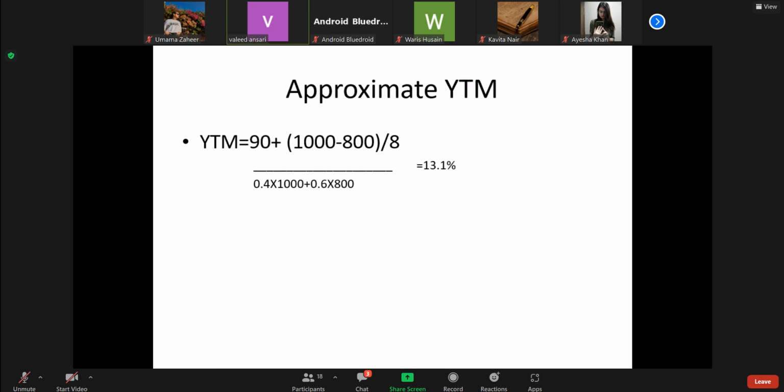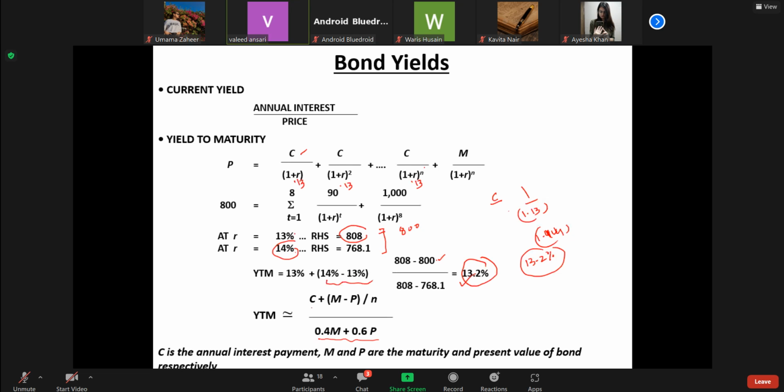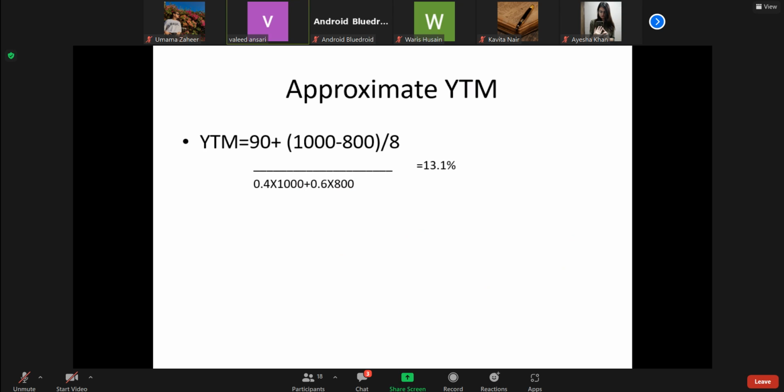For instance, if we bring this formula here, the formula is: the coupon rate plus the maturity value minus the present value, divided by n, over 0.4 into the maturity value of security plus 0.6 into the present value, the prevailing price now.